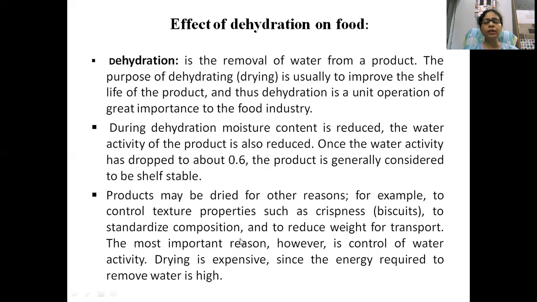Understand? It is not only required that we always want to store the food for a longer period of time. Sometimes we also make food dehydrated on the basis of preference of the consumer, that if the consumer likes more crispness, then we also proceed for the dehydration process.